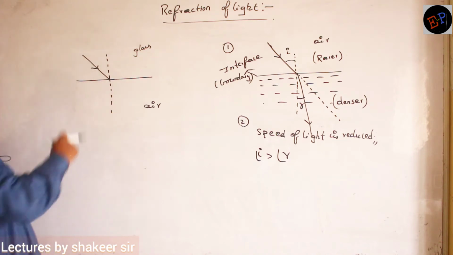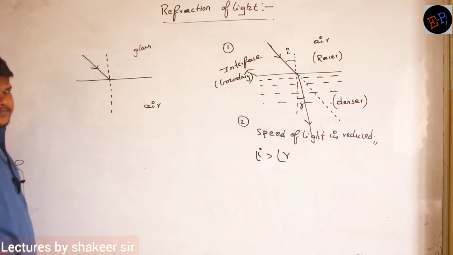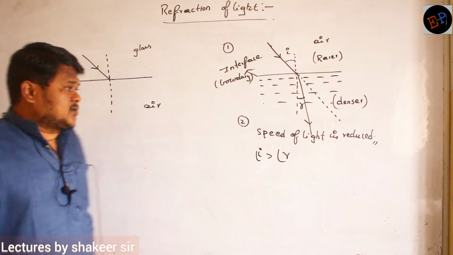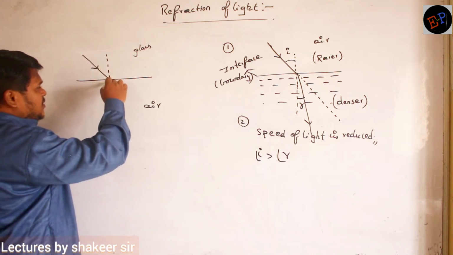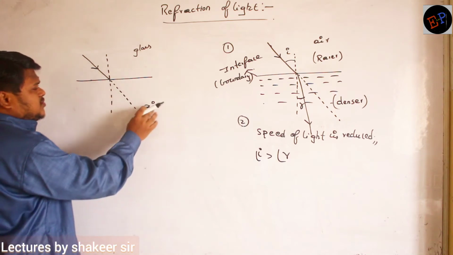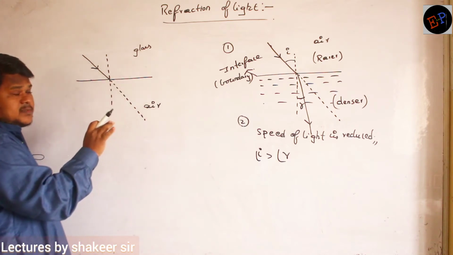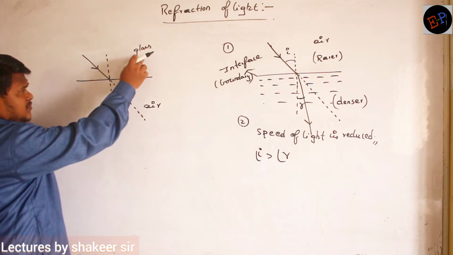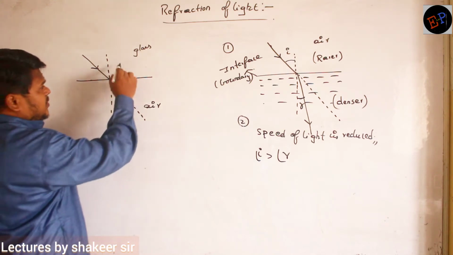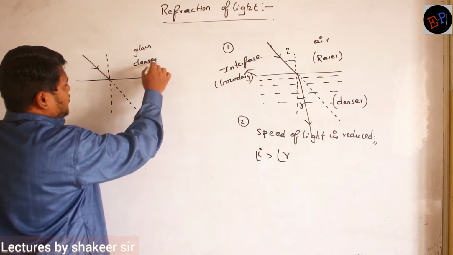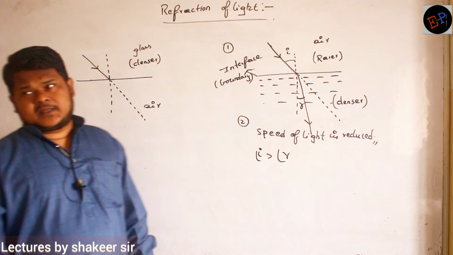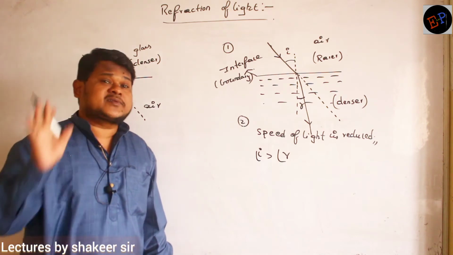Now what happens? Light is entering from glass to air. So light actually should travel this path, no? If there is no air here, only glass is present, then light should travel in this direction. But now light is entering from denser medium to rarer medium. Glass is a denser medium. And what kind of denser medium do we have to call this one? Optically denser medium.